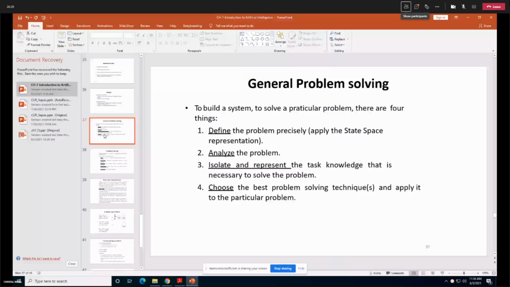First of all is to define the problem precisely.